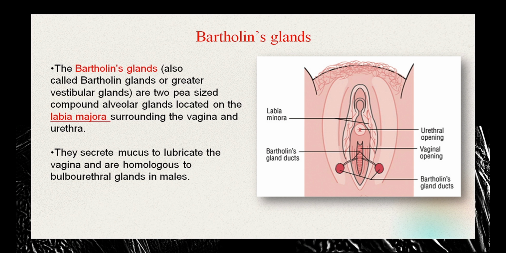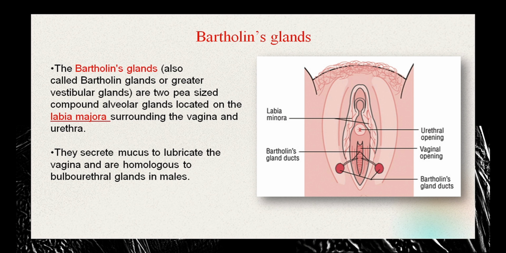So Bartholin glands, also called greater vestibular glands, are two pea-sized glands located in the labia majora surrounding the vagina and the urethra in females. So what is their function? They secrete mucus to lubricate the vagina and they are homologous to the bulbourethral glands in the males.